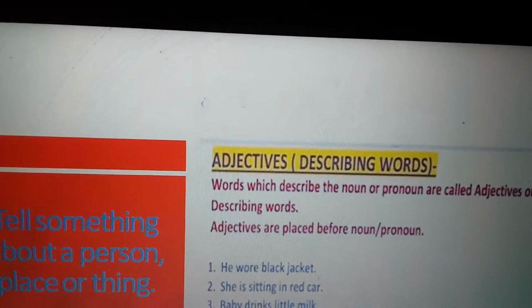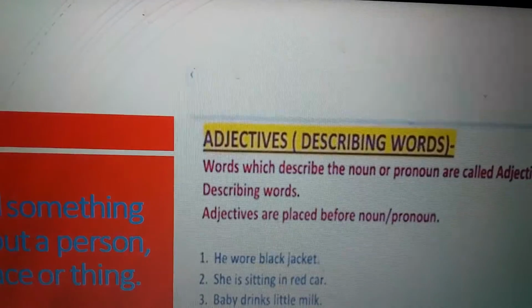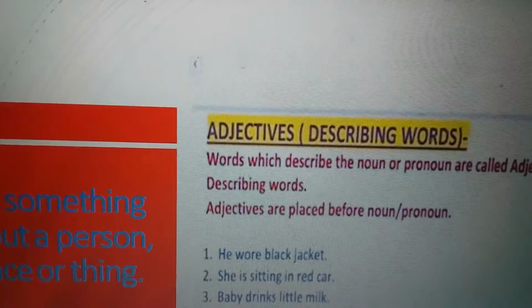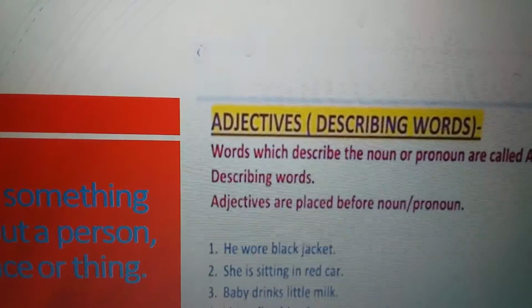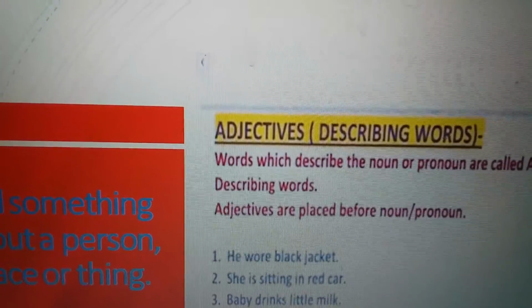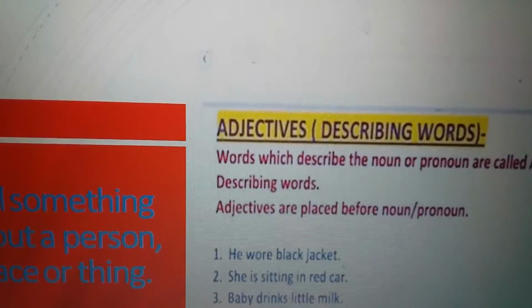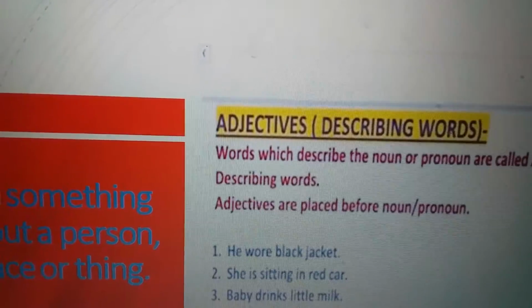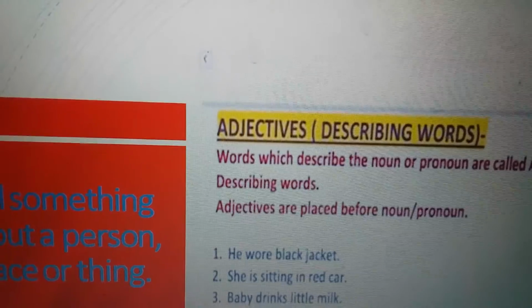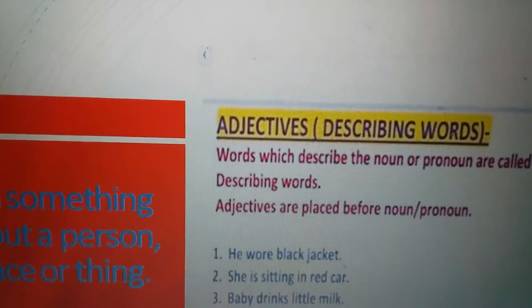See the example. He wore black jacket. So here what is the noun? Jacket. And before jacket there is a word black. Black word telling about jacket, what kind of jacket it is. So black is an adjective.